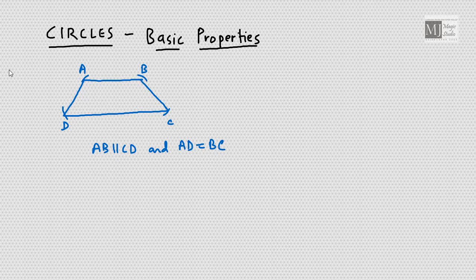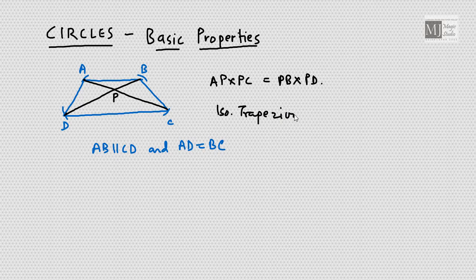That means automatically, if A, B, C, D are concyclic, in case of isosceles trapezium, we can say that if the two diagonals meet at point P, then AP into PC is equal to PB into PD. Why? Because isosceles trapezium is actually concyclic.